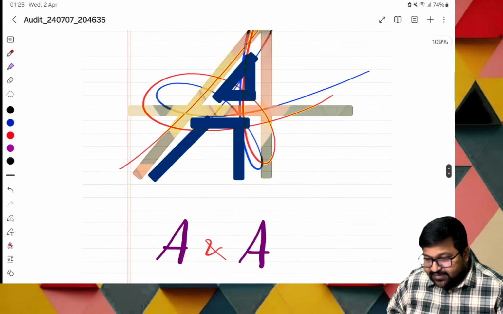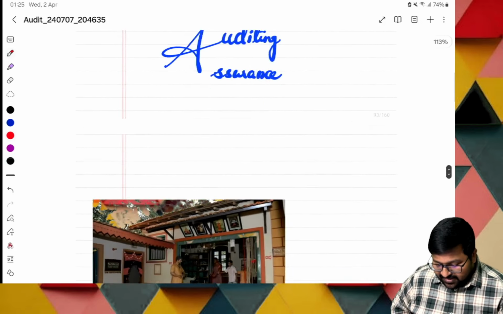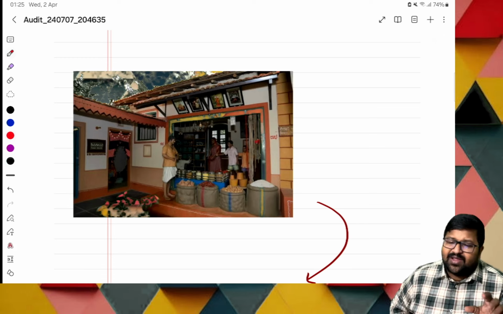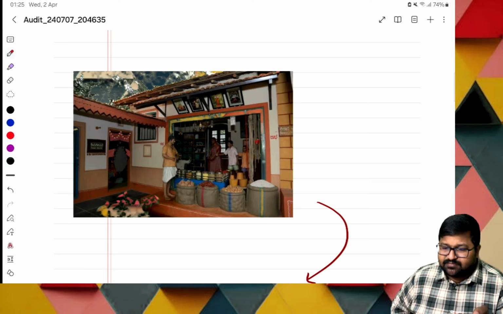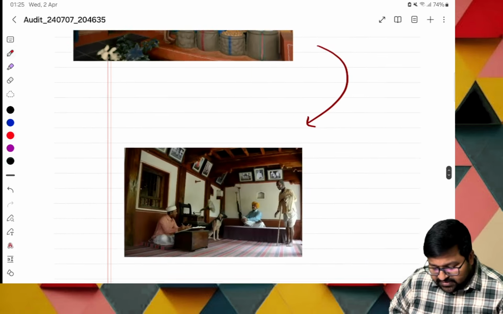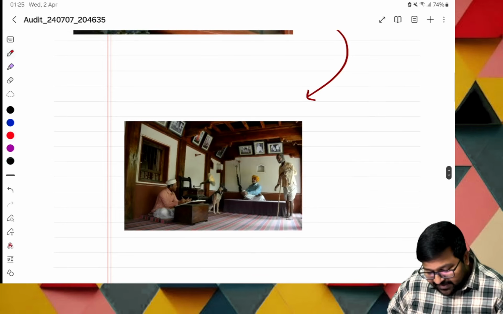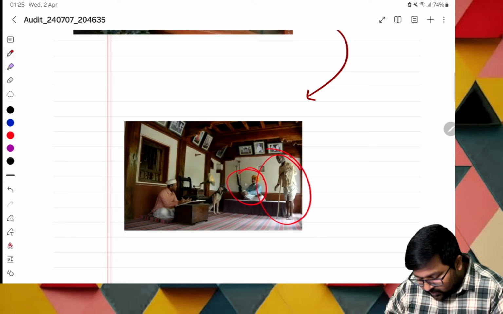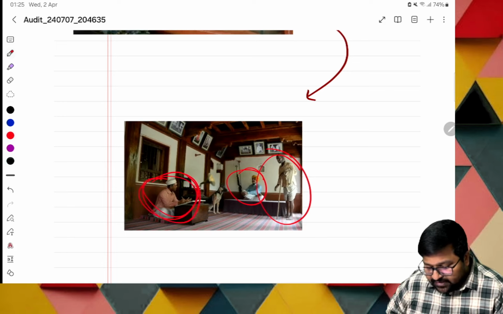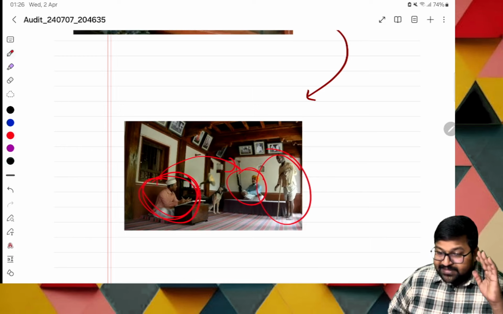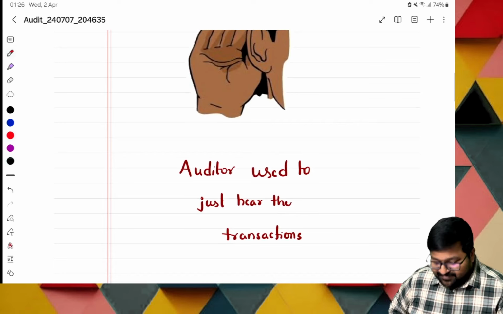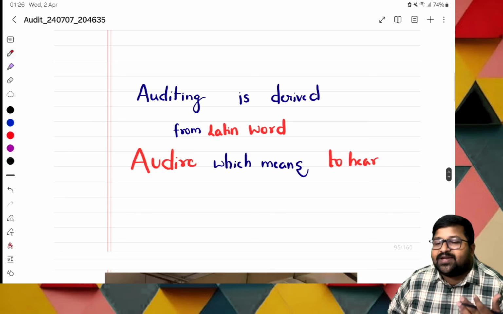Next, A and A is nothing but auditing and assurance. Next, normally I'm going with real examples. In olden days, the scope of business was very small. So this is the owner, this is the auditor, and this is the accountant. If the accountant records a transaction, the auditor will hear it. Basically, a small business, so they are just listening. Audit comes from the Latin word audire, which means to hear.